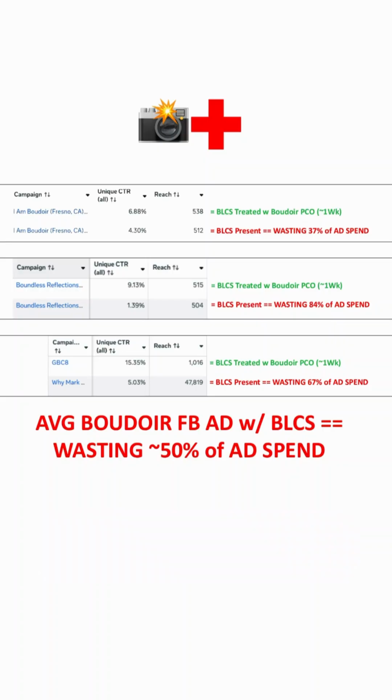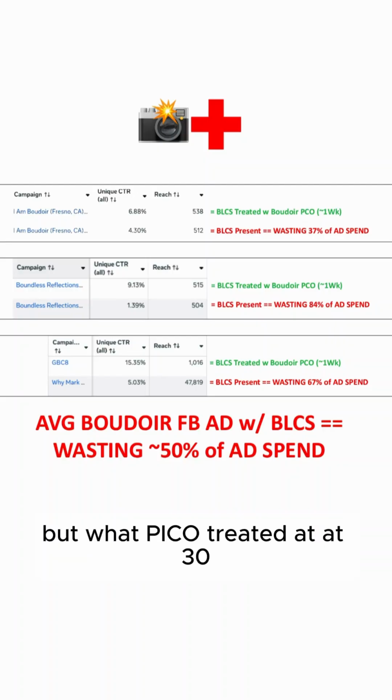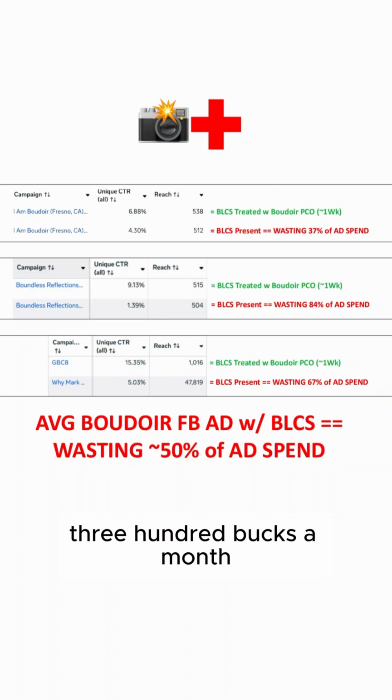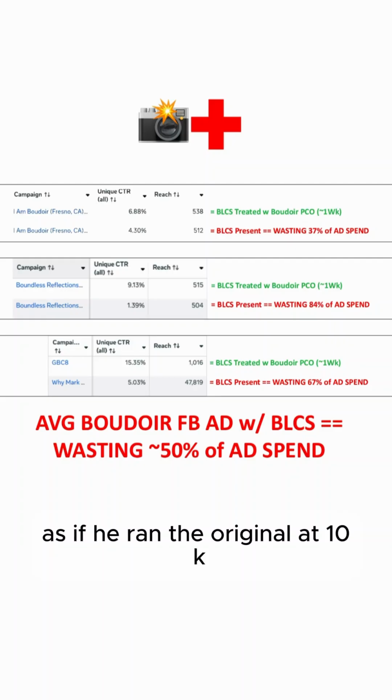And it's like, what's that? Like 80K over the next year. And we can simply run a Boudoir Pico treated ad at 3,300 bucks a month. And it goes into the same number of women's brands as if you ran the original at 10K a month in spend.